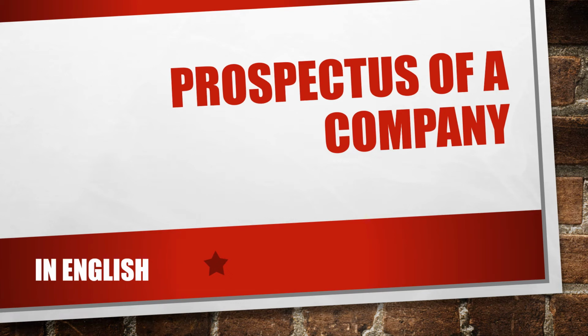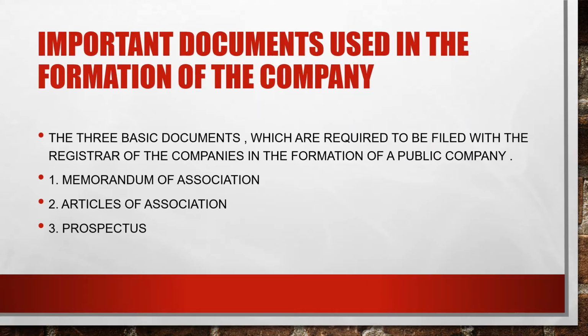Today, we shall be discussing the prospectus of a company. In the list of important documents used in the formation of a company, there are three basic documents you have to file with the registrar of companies when you try to form a company. The first is the memorandum of association, the second being the articles of association.